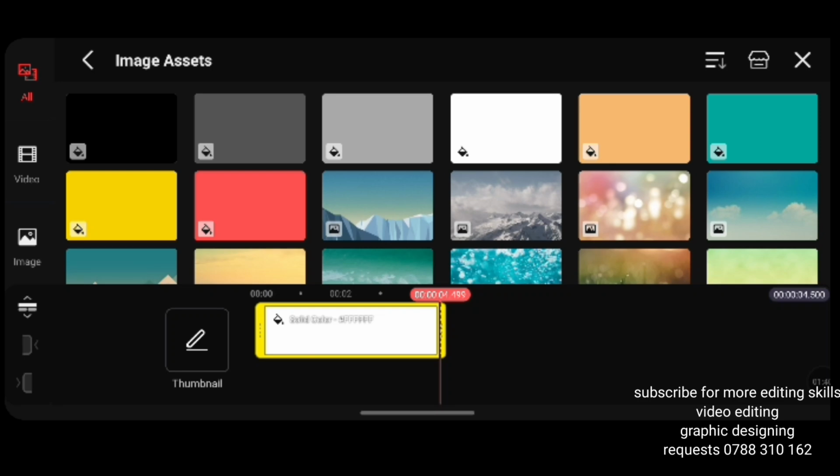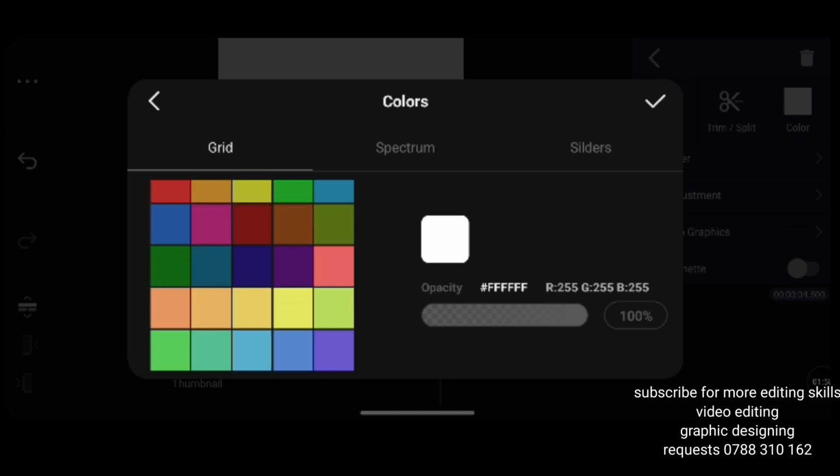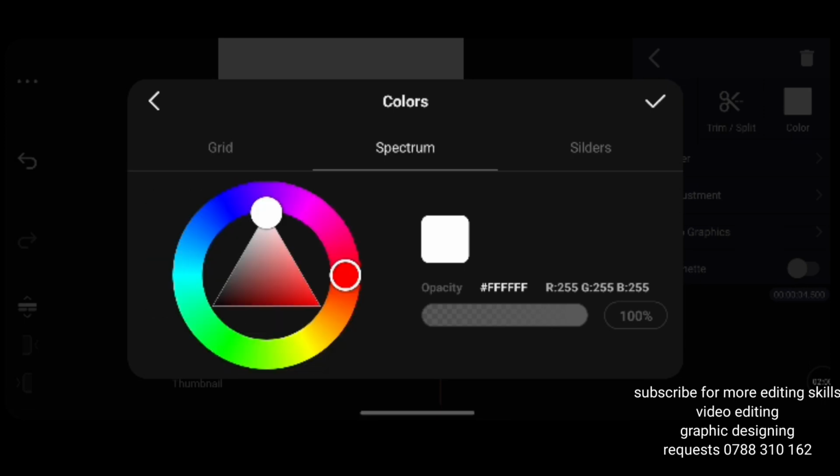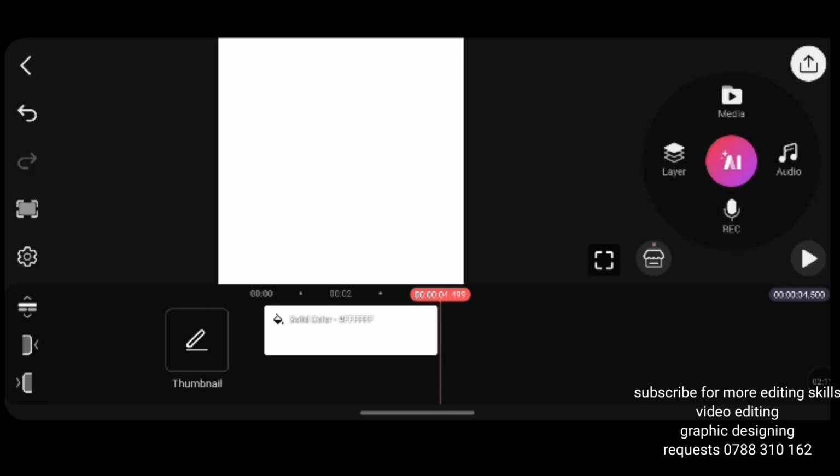Then when I change the color, I tap there where there is an X, top right corner, that X. Then you can see from that right side there is where it is written color. I can even change my color as well. There are many colors here, or you can just create your own color using this. Right, so we are going to use our white here as our background. Then when you are done, you tap back on that side.